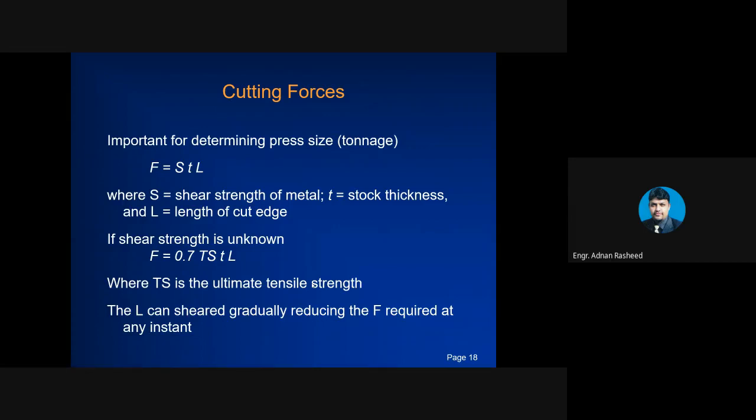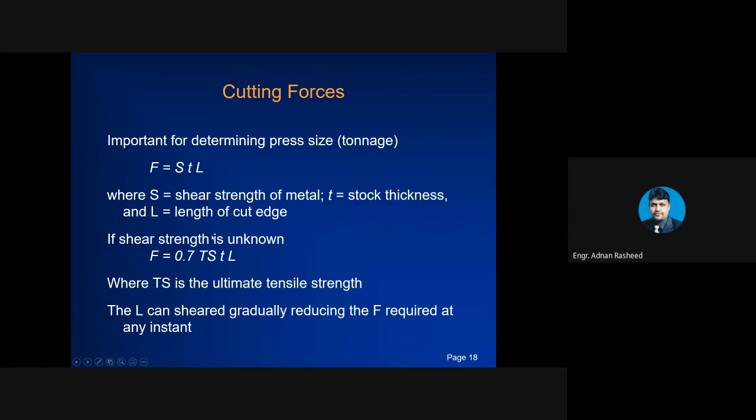Now, cutting forces in this sheet metal working operation. They are important for determining press size. It is important to know this cutting force to determine the size of the press used in the cutting operation. The cutting force is represented by F equals S T L, where S is the shear strength of the metal, T is the stock thickness, and L is the length of the cutting edge.